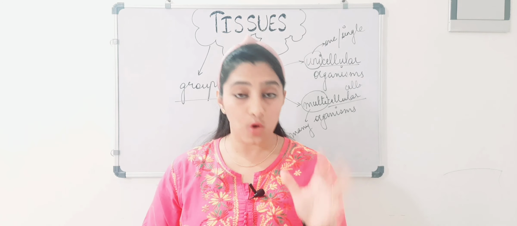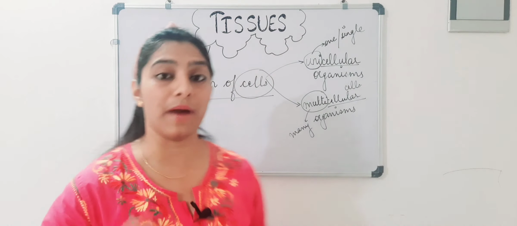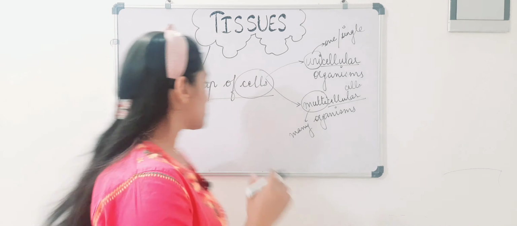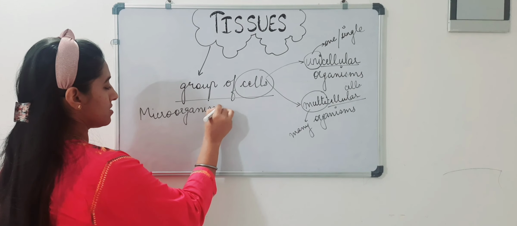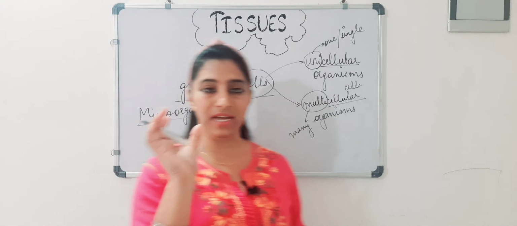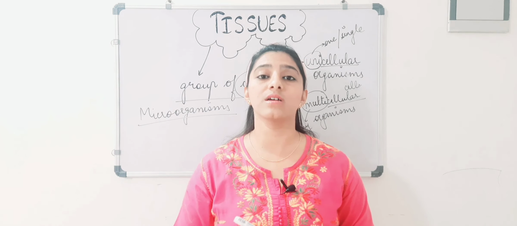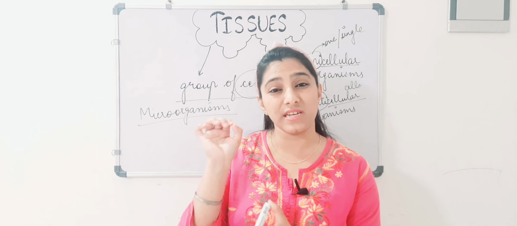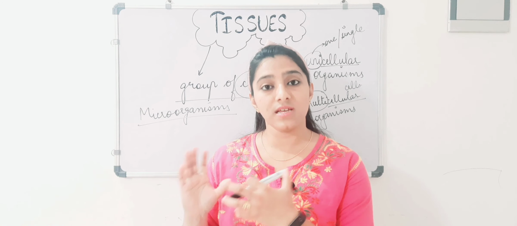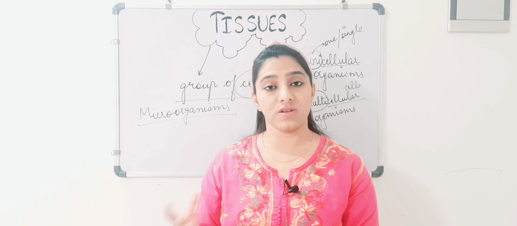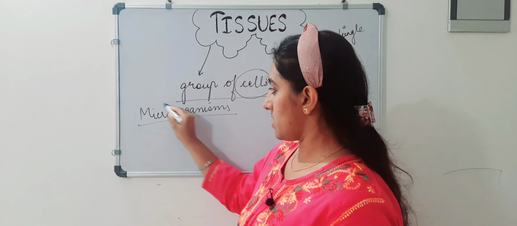I hope you all know about bacteria. You all must have heard about the microbes or microorganisms, right? So microbes or microorganisms. What are microorganisms now? Micro means which are very small. They are so small that they cannot be seen with a naked eye. We cannot see those minute organisms with our eyes. We need a special equipment which is required to see these organisms. Micro means which are very, very small.